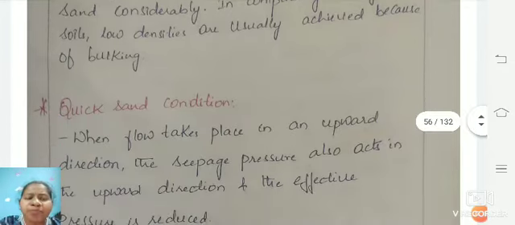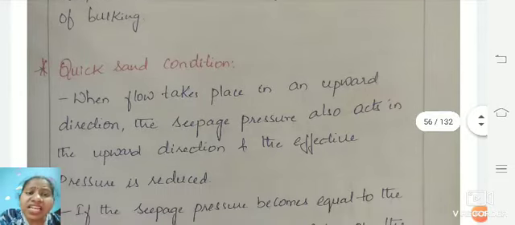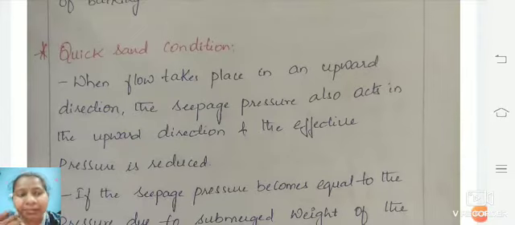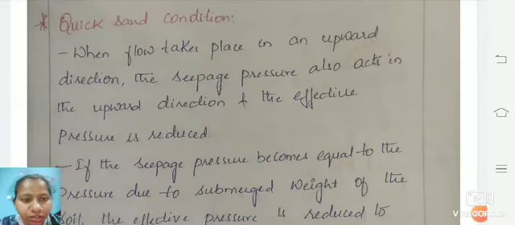Next is quicksand. Quicksand can come as a 2 mark question, and bulking of sand can also come as a 2 mark question. What is quicksand? The seepage flow is in the upward direction, and the downward pressure is the effective pressure applied to the particular soil sample.